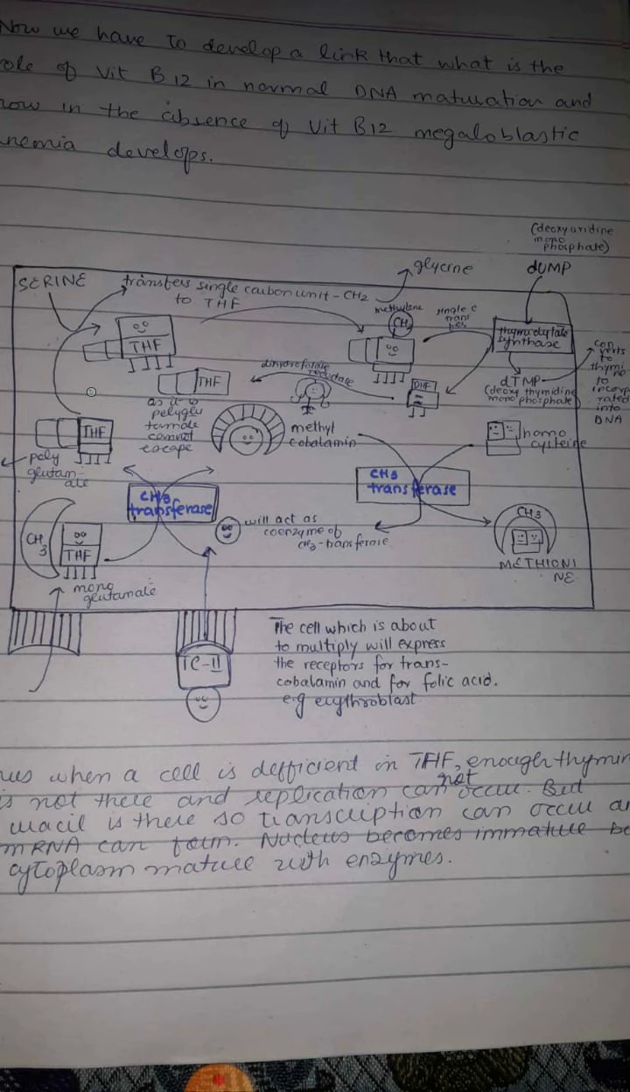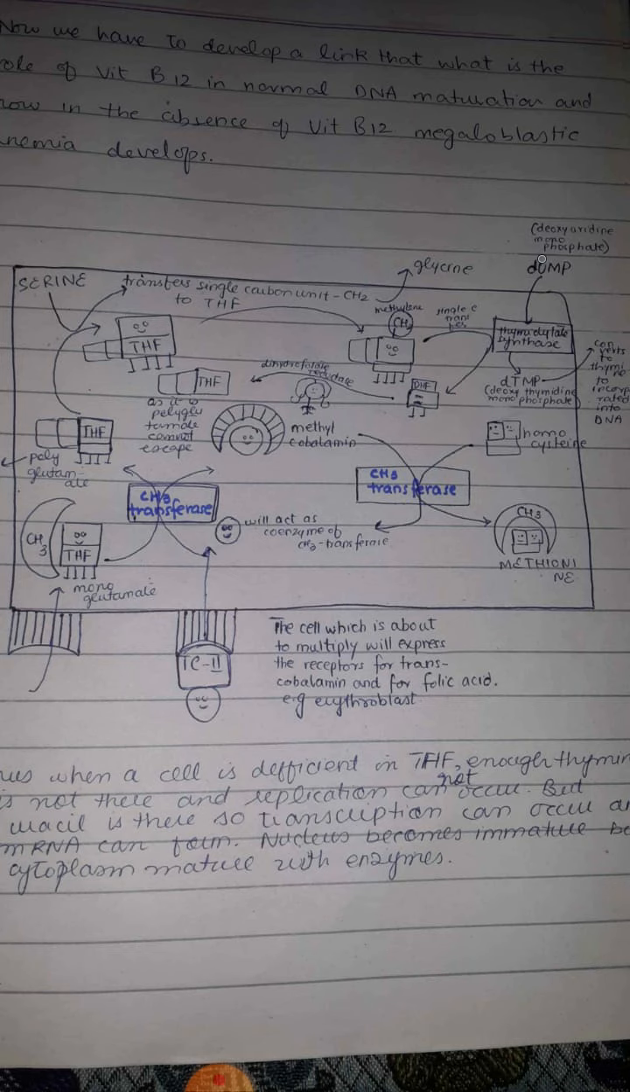So we do not have any formation of the deoxyuridine monophosphate into the deoxythymidine monophosphate, and we know that thymine is responsible for the replication of DNA. So in case of deficiency of folic acid, or in case of deficiency of vitamin B12, we do not have thymine and we do not have replication of DNA. So the maturation of nucleus cannot take place.